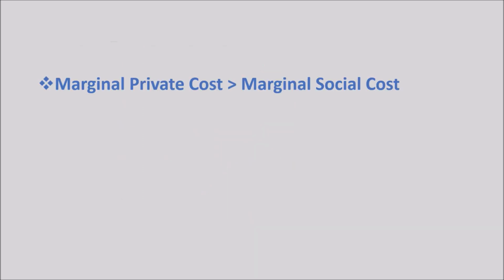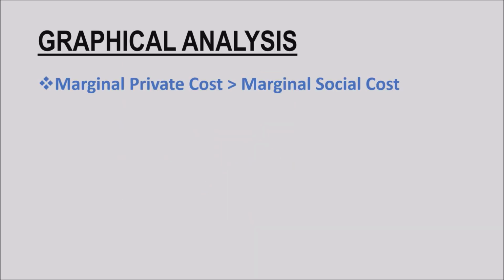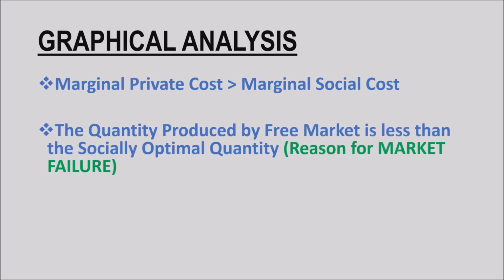So the inferences from the graphical representation: the first one, the marginal private cost is more than the marginal social cost. Since the private organization is producing here, the marginal private cost exceeds the marginal social cost. The second inference is the quantity produced by the free market is less than the socially optimal quantity. That's the reason for market failure, because there is not enough for the society. The free market produces very little compared to what the society needs.